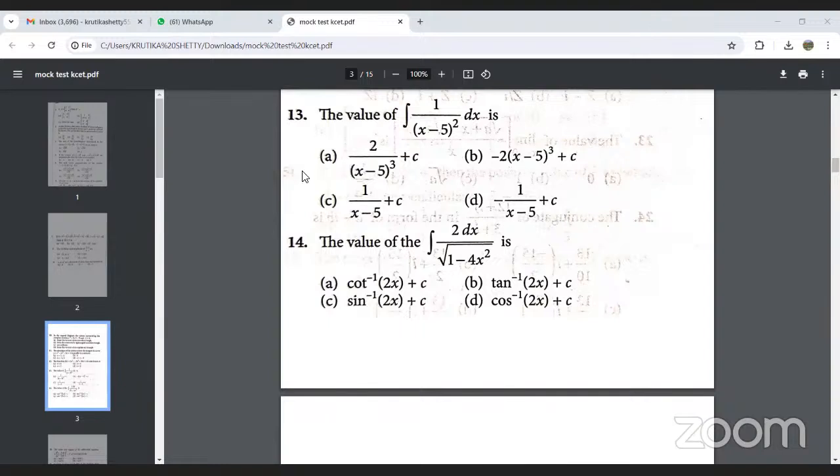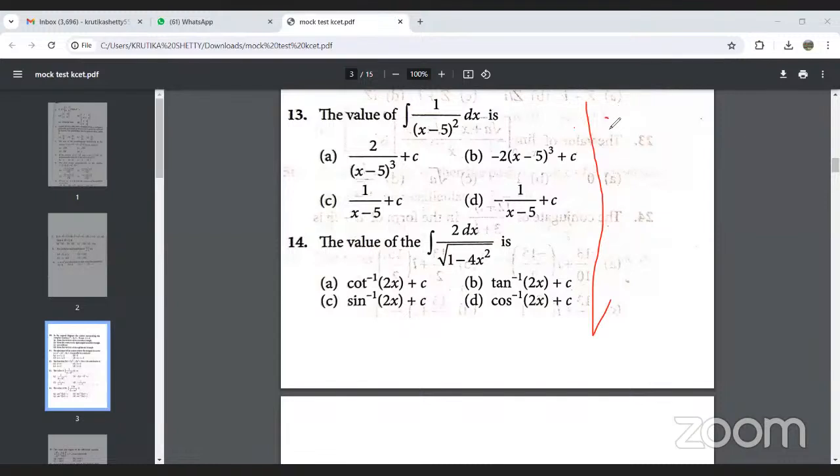In this particular question, what we need to do is substitute x minus 5 as t, and then on simplifying we get dx is equal to dt. So for this question number 13, we can solve it.